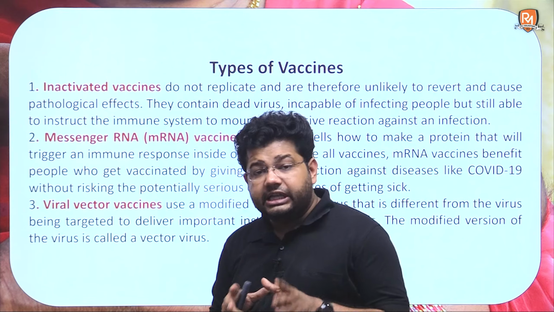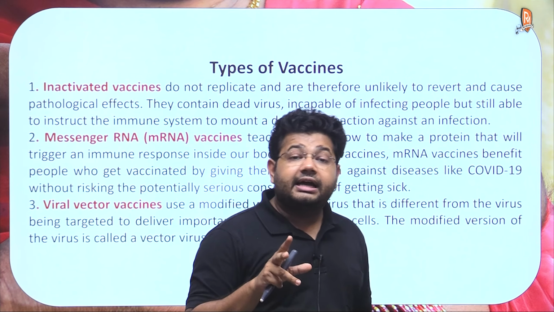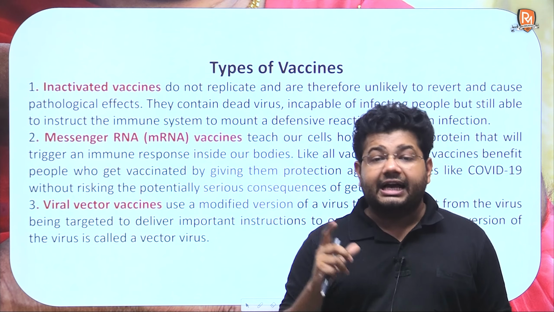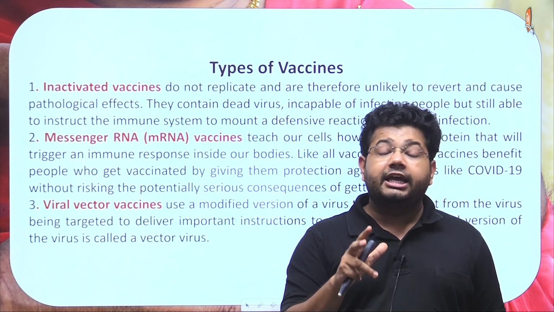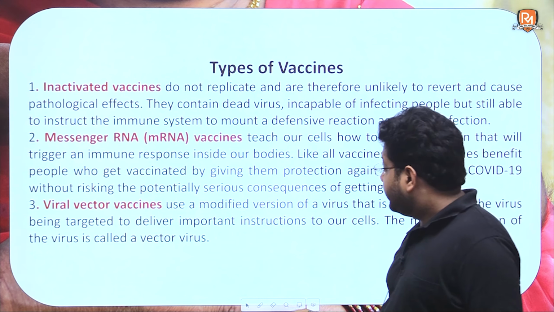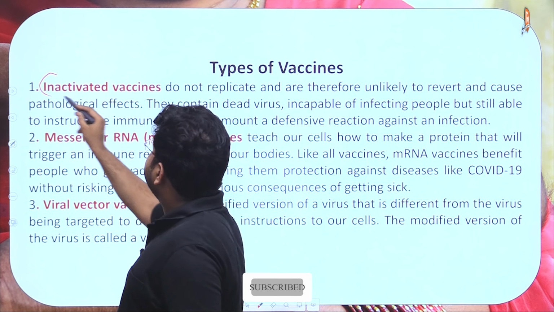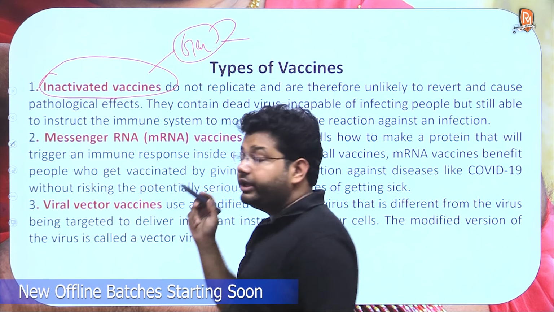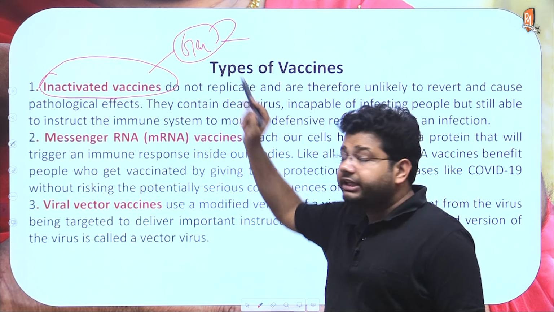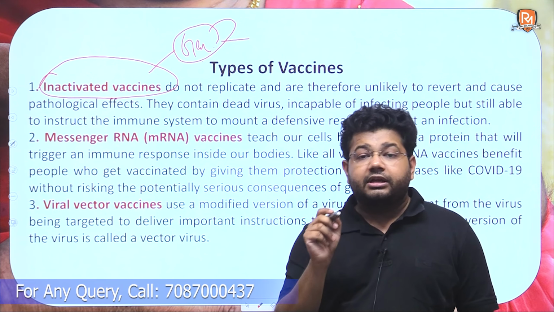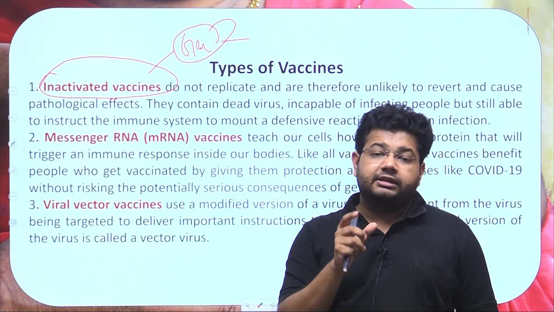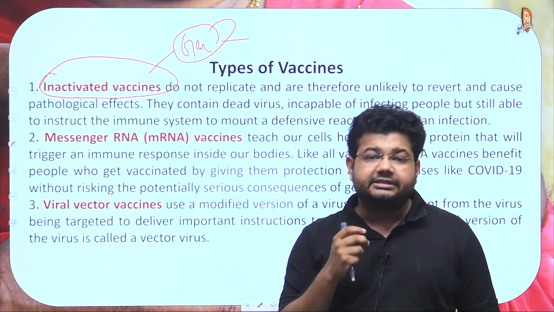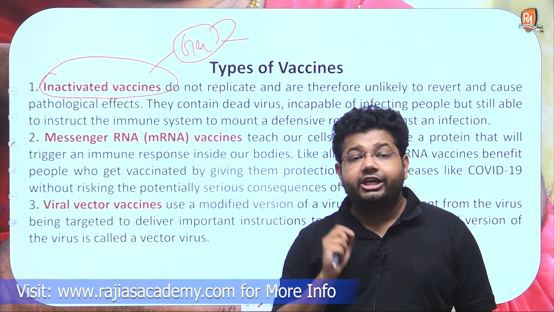Now moving on to the last leg of this very lecture, that is to study what the different types of vaccines are. This is basically the scientific aspect of it, and this would also be important for us from our paper 3's perspective. Now first is the inactivated vaccines. As the word itself suggests, there is an inactivated germ, the germ that causes the infectious disease. An inactivated cell of that germ is given in the body, and that helps to develop the immune process and the immunization capacity in the body to fight that infection.